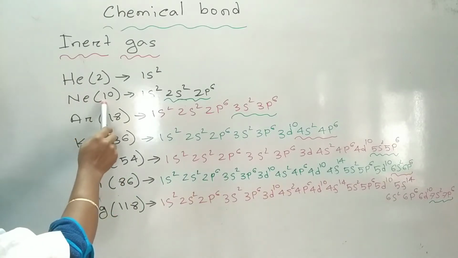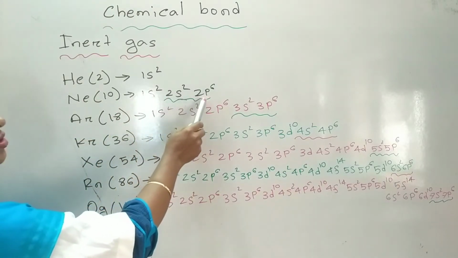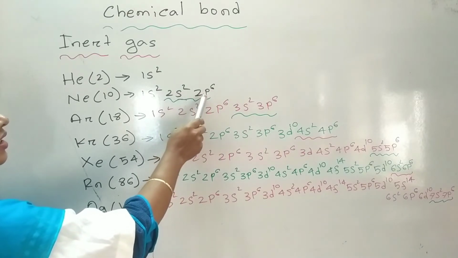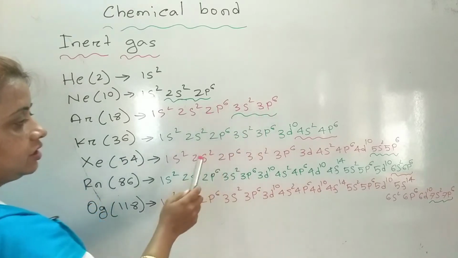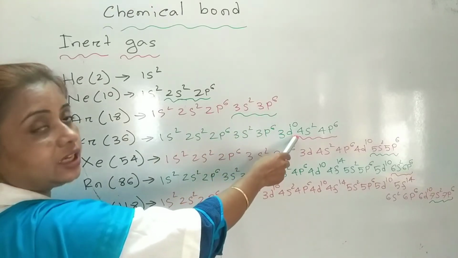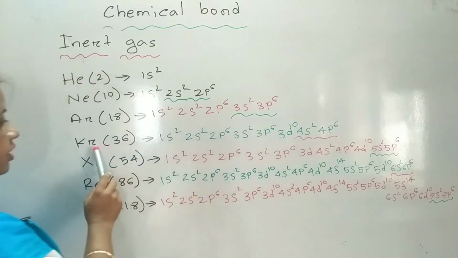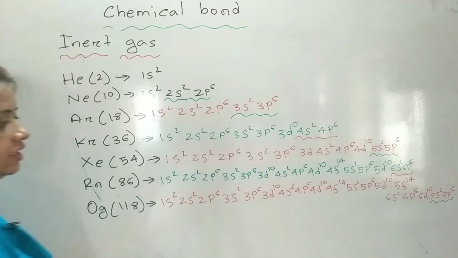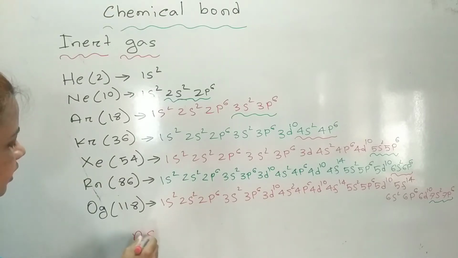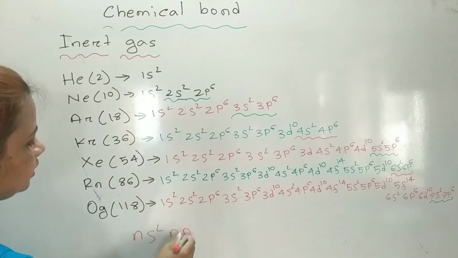See, in the case of neon, the outermost shell is 2 and there are 8 electrons. In argon, the outermost shell is 3 and there are 8 electrons. The outermost shell is 4 in the case of krypton, atomic number 36, with 8 electrons. That means the general configuration of an inert gas is ns2 np6.